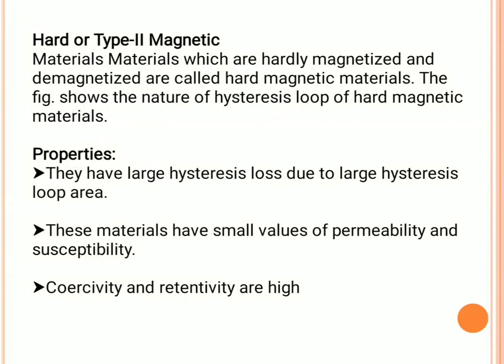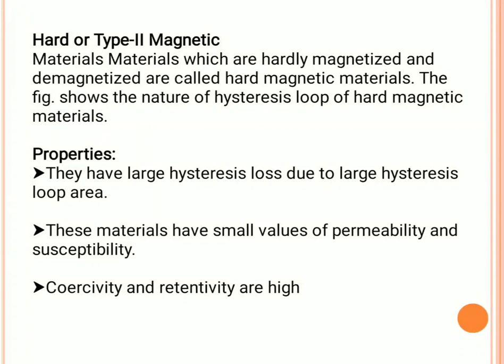Hard magnetic materials are characterized by high coercivity, high saturation flux density, low initial permeability, and high hysteresis energy losses. So that's why they cannot easily demagnetize. The most important characteristics of hard magnetic materials are their coercivity and energy product value.